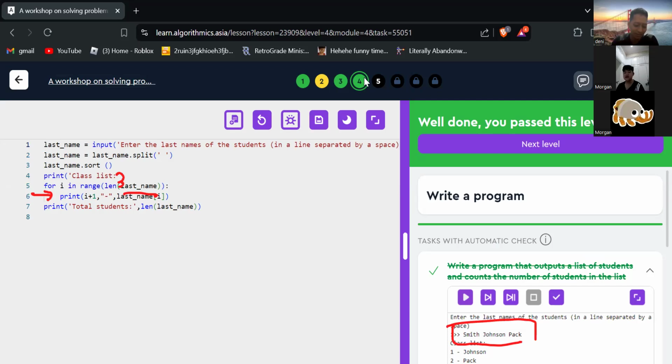But we start the index with zero, not one. That's why I use i plus one here, because the index starts with zero. About this part, because the list starts from zero, I don't need to add one, so I just call i. Okay. Is it clear, Morgan?